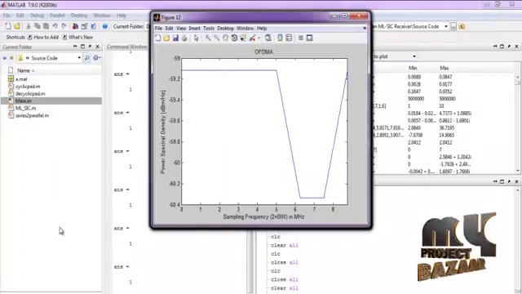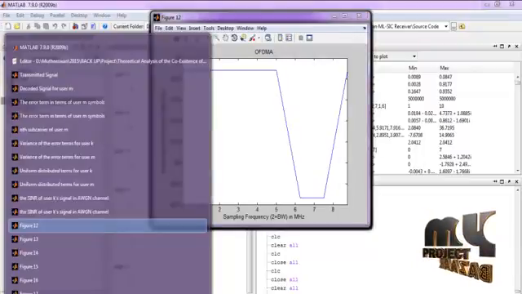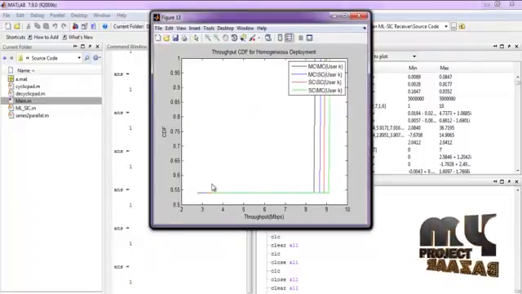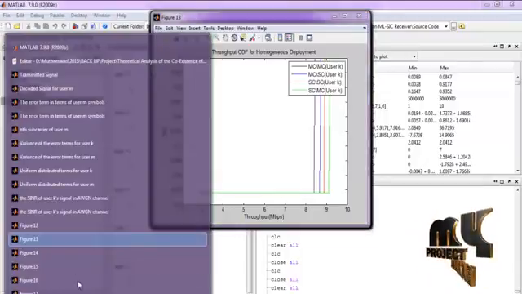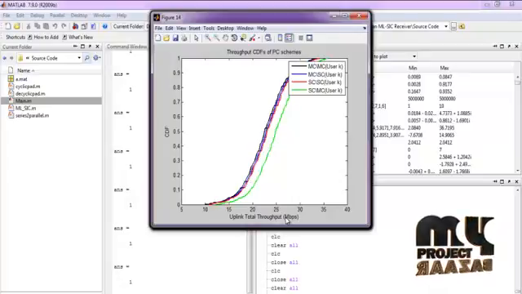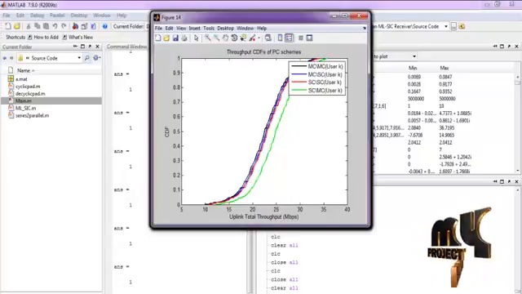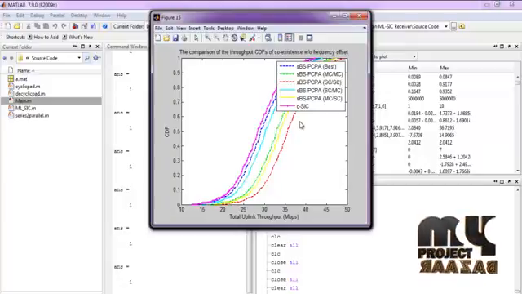signals. This is the power spectral density graph by varying the sampling frequency in megahertz, and this is the CDF, that is the throughput cumulative distribution function for homogeneous deployment by varying the throughput response. This is the cumulative distribution function by varying the uplink total throughput. For uplink communication, we analyze the cumulative distribution function result. This is the cumulative distribution for total uplink throughput for the existing work and also our proposed work.